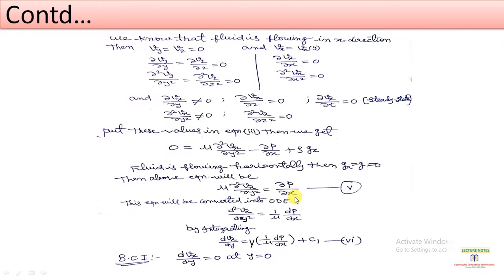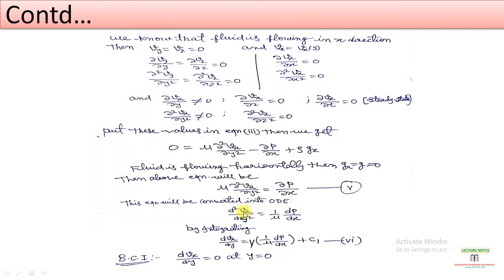Now we will convert this equation into ODE form by applying the definition of the derivative. So we get the equation d square Vx by dy square equals 1 by mu dp by dx. Now we will integrate this equation. The dy term will come to this side. So if we integrate this equation,